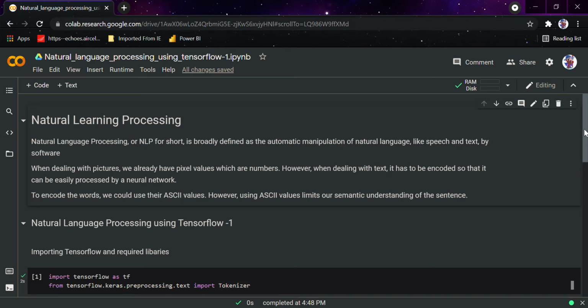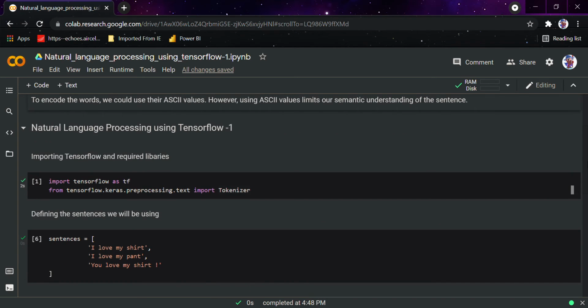So when dealing with pictures, we already have pixel values, which are numbers. However, when dealing with text, it has to be encoded so that it can be easily processed by a neural network. To encode the words, we could use their ASCII values. However, ASCII values limit our semantic understanding of the sentence. If you don't have an idea about ASCII values, you can simply search about them.